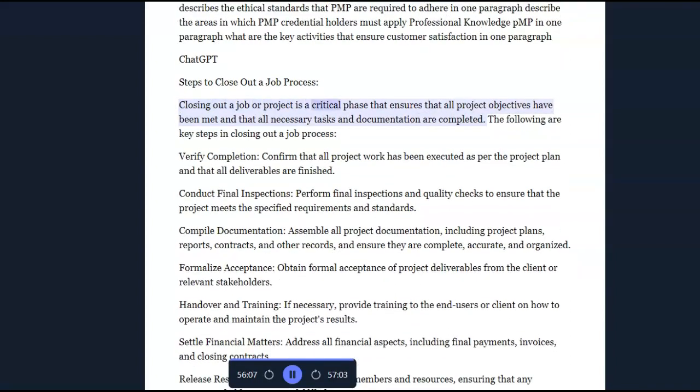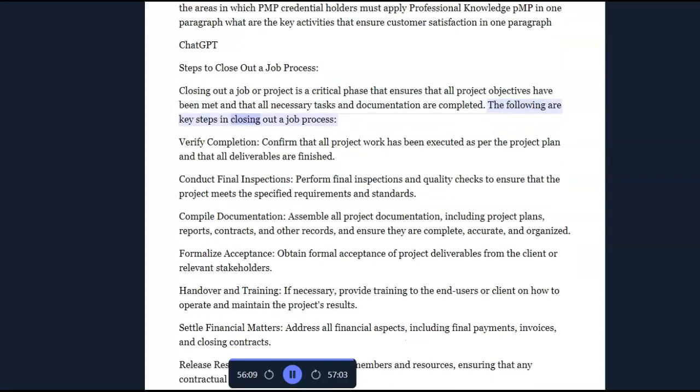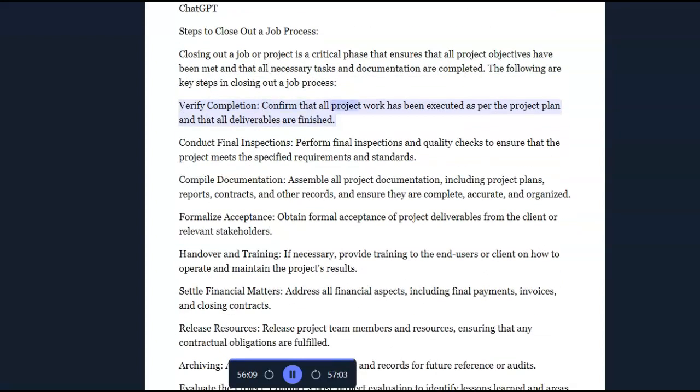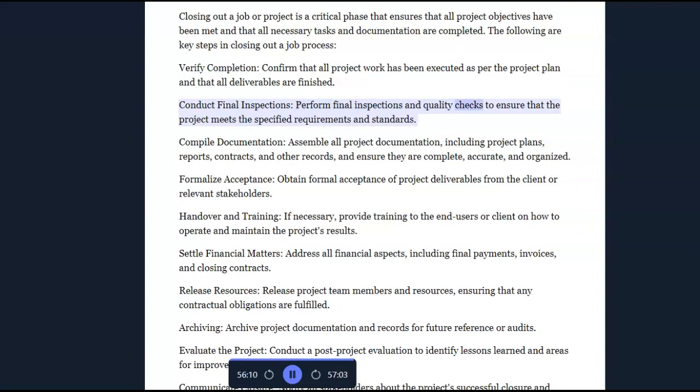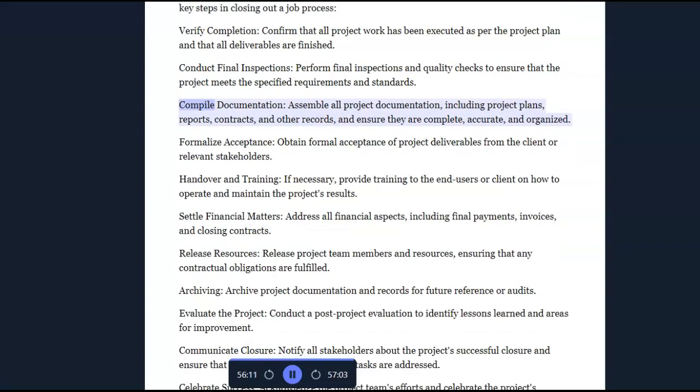Closing out a job or project is a critical phase that ensures that all project objectives have been met and that all necessary tasks and documentation are completed. The following are key steps in closing out a job process. Verify completion. Confirm that all project work has been executed as per the project plan and that all deliverables are finished. Conduct final inspections. Perform final inspections and quality checks to ensure that the project meets the specified requirements and standards. Compile documentation. Assemble all project documentation, including project plans, reports, contracts, and other records, and ensure they are complete, accurate, and organized.